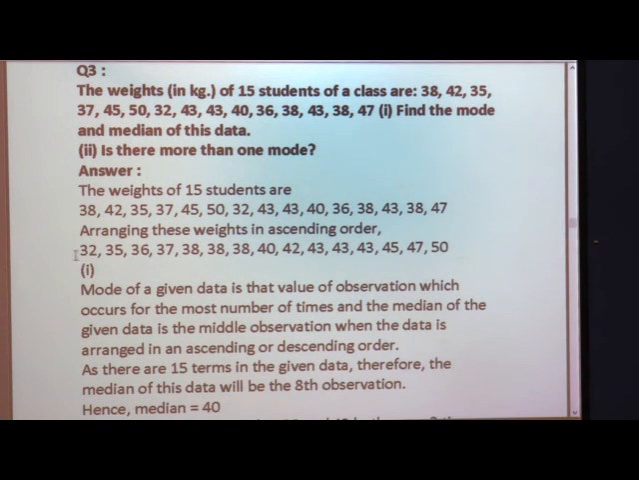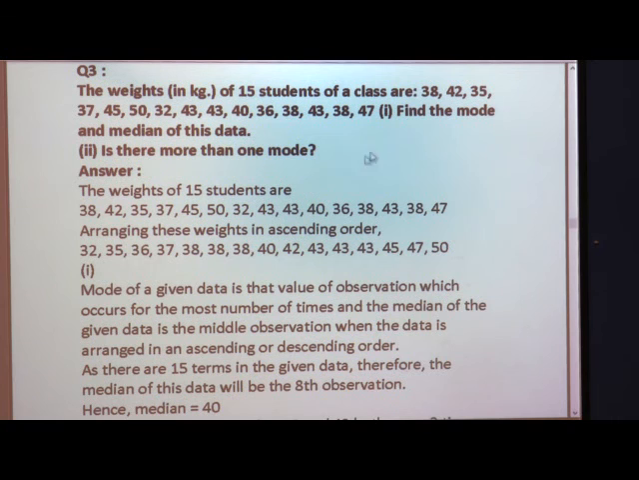First we have to arrange in ascending order. This means the lowest weight will be at the start, so we have to find the lowest number out of these, which is the weight of a student in kg. So, 32 kg is the lowest weight of a student and so on. We start with 32, 35, 36, 37, 38, it goes on increasing, and the last number, 50 kg, is the highest weight of the students of that class.